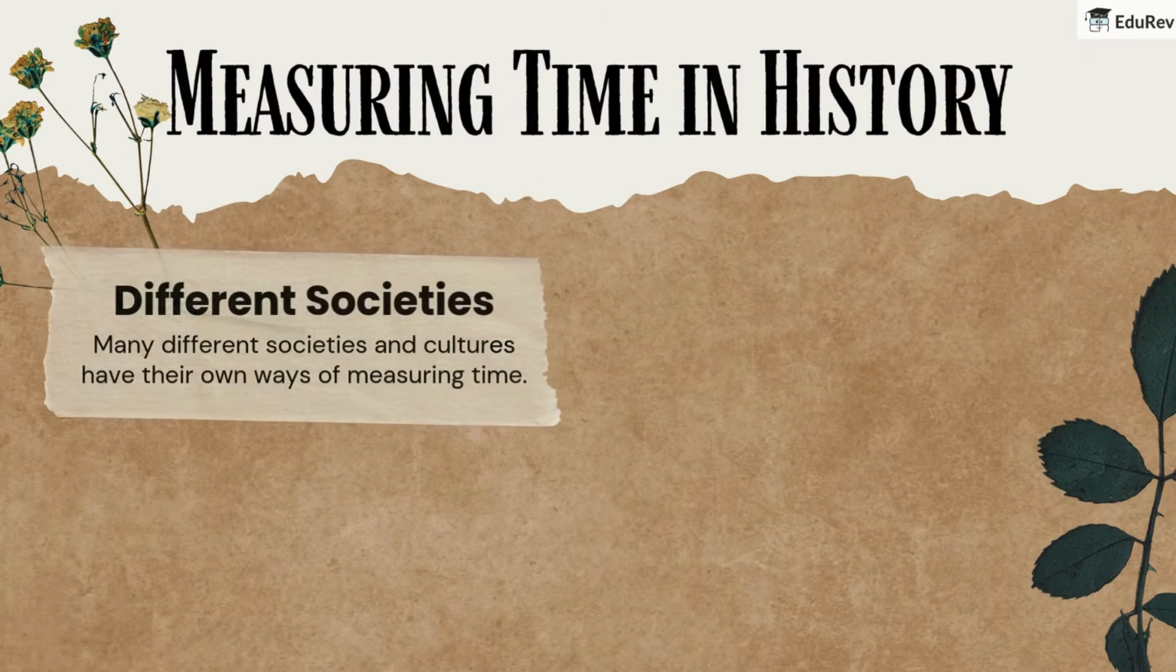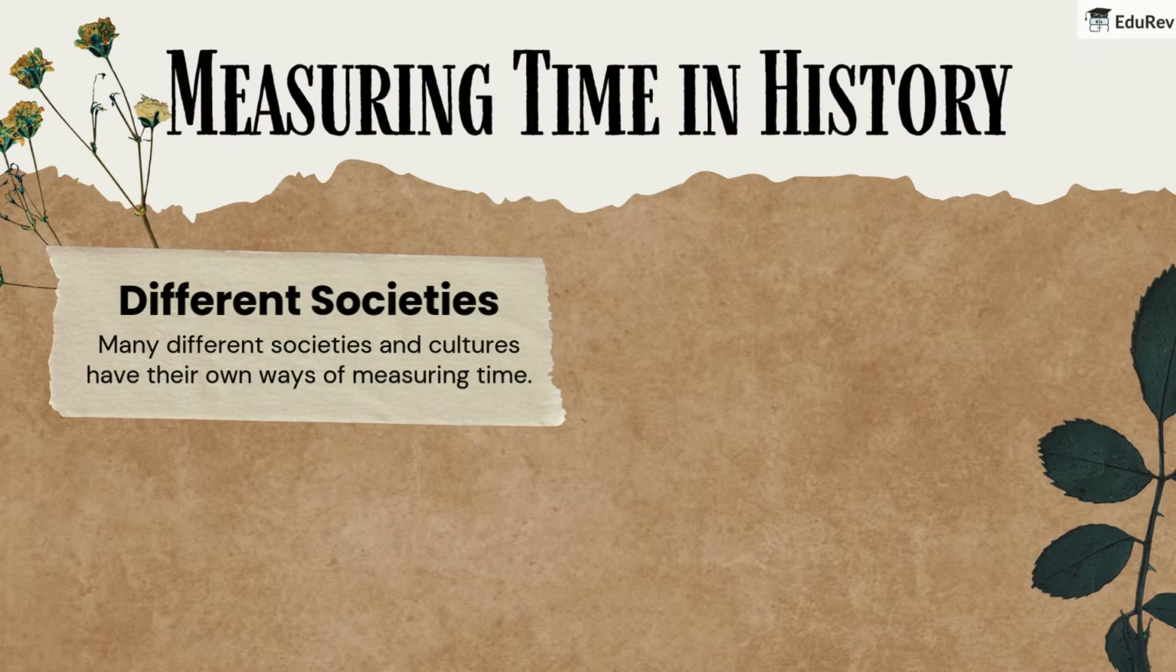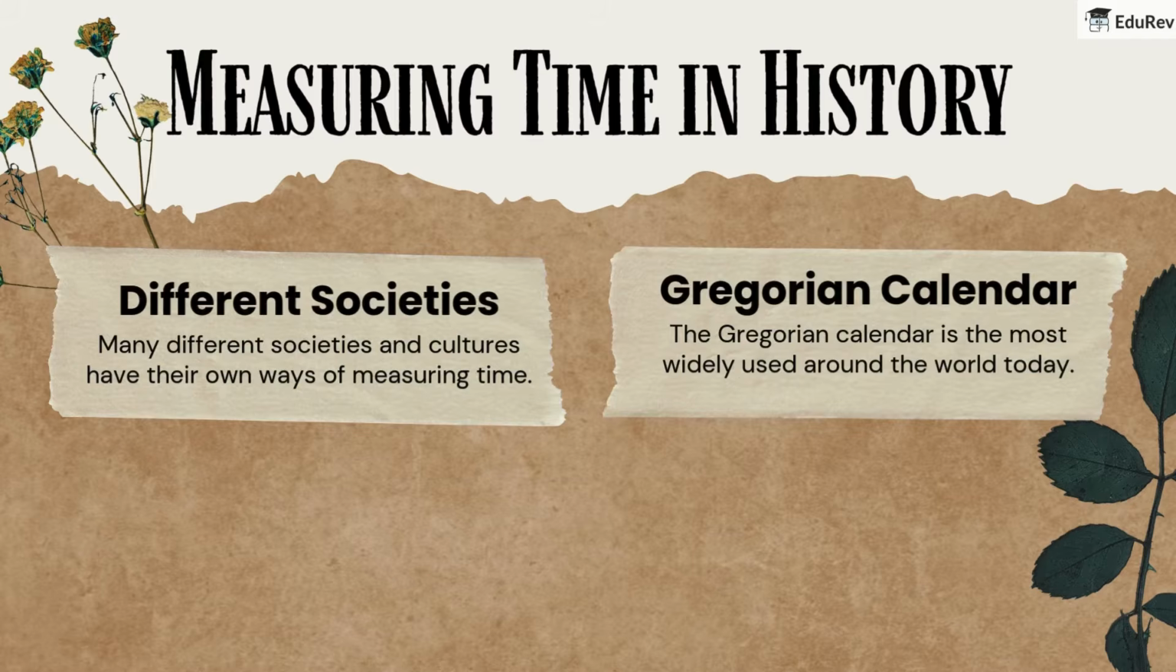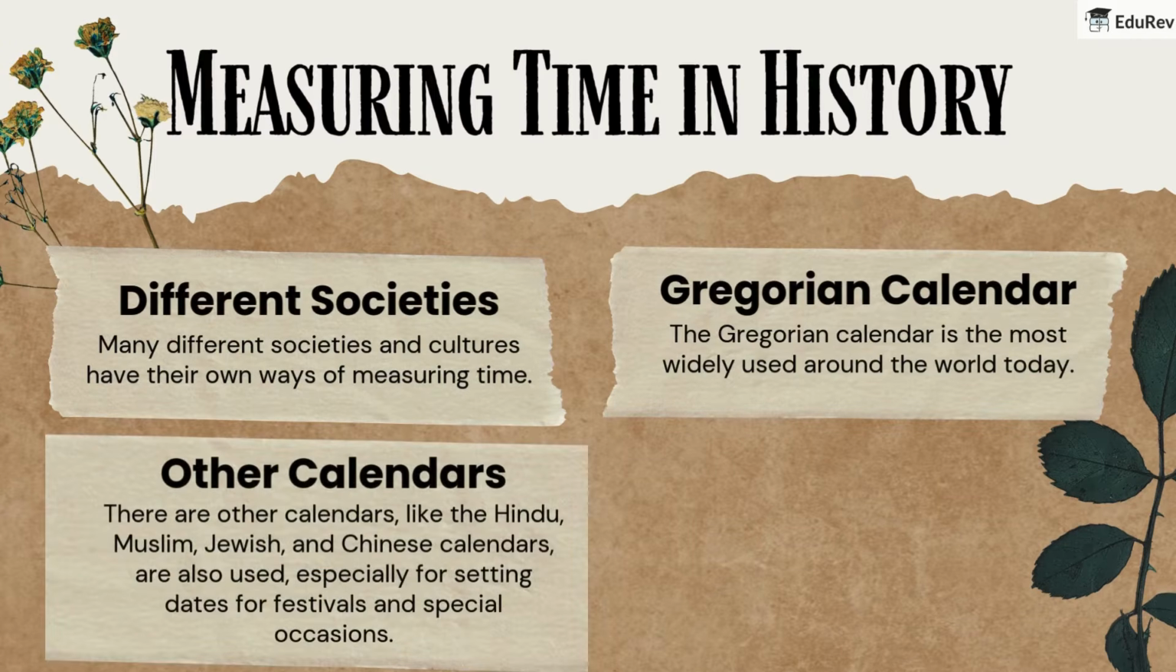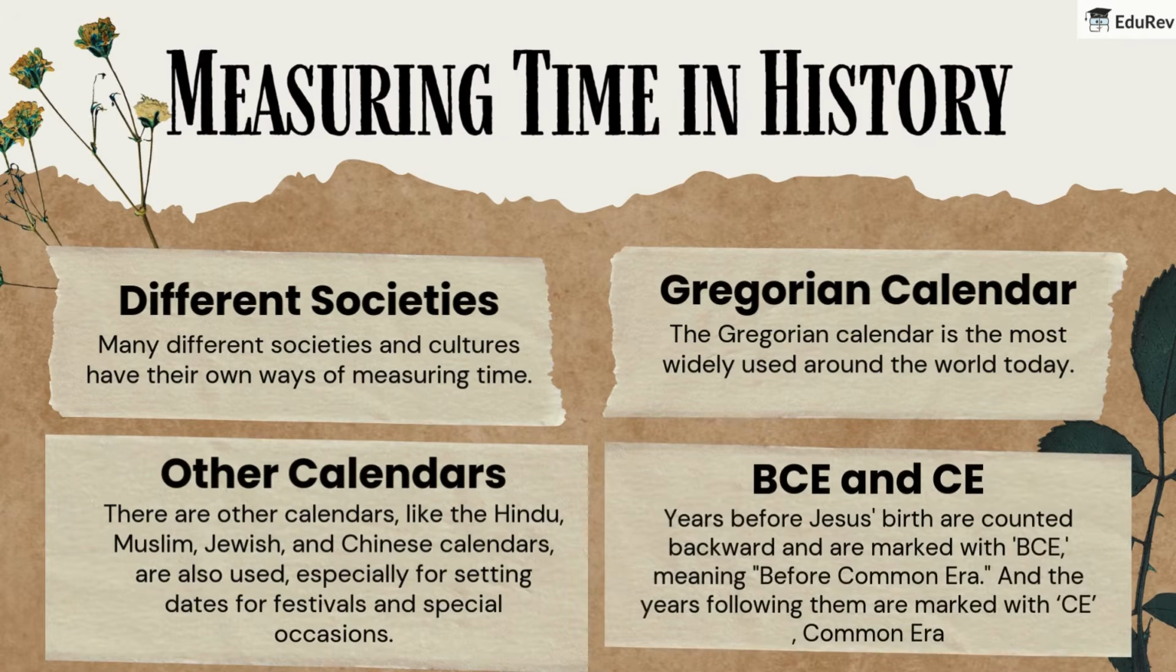Now, let's dive into the ways we measure time in history. Different societies and cultures have their own ways of measuring time. The Gregorian calendar is the most widely used around the world today. Other calendars like the Hindu, Muslim, Jewish, and Chinese calendars are also used, especially for setting dates for festivals and special occasions. BCE and CE: years before Jesus' birth are counted backward and are marked with BCE, meaning Before Common Era. And the years following them are marked with CE, Common Era.